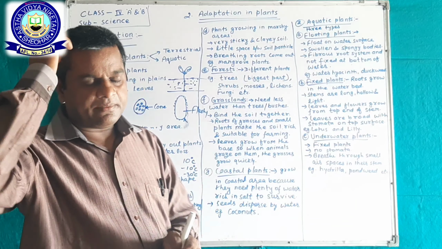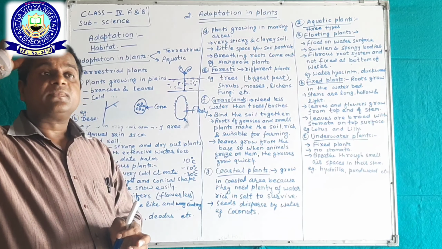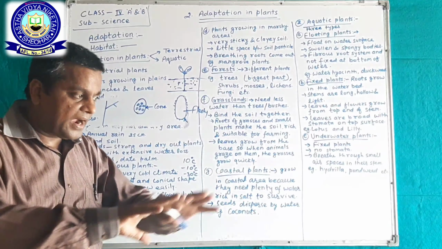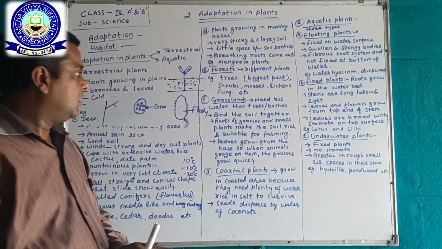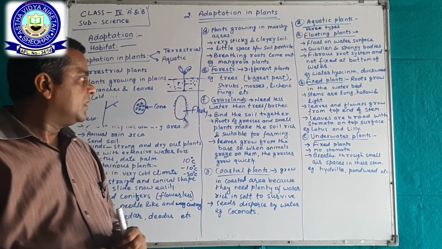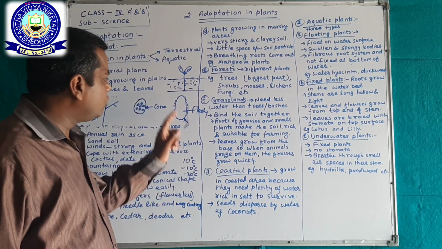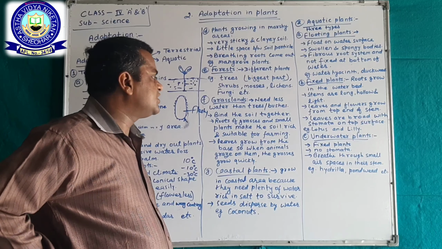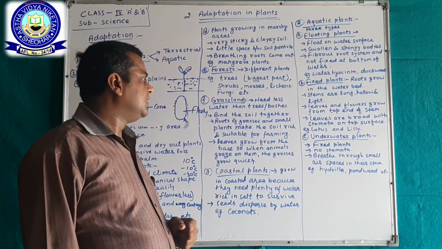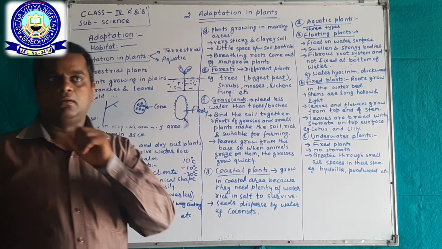Grasses have fibrous roots and they bind the soil together, and roots of grasses and small plants make the soil rich and suitable for farming.